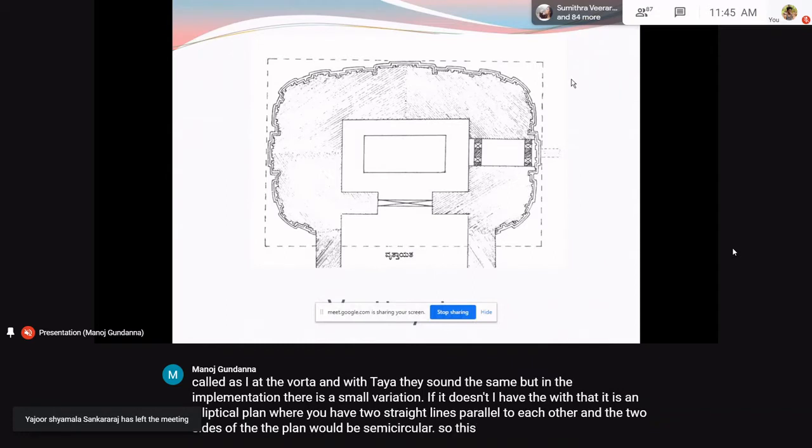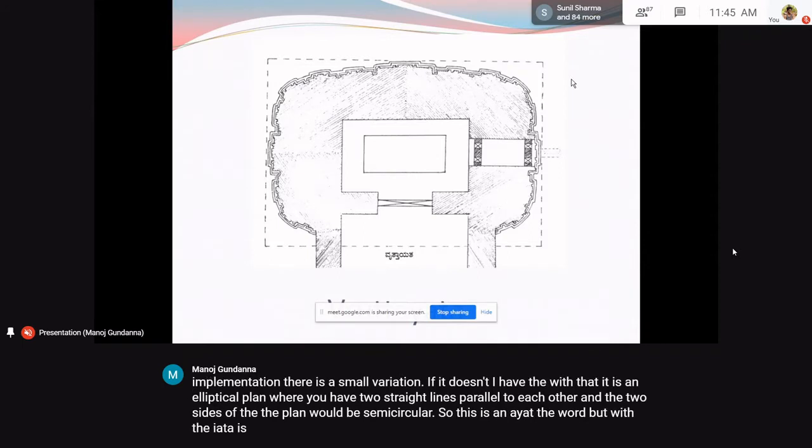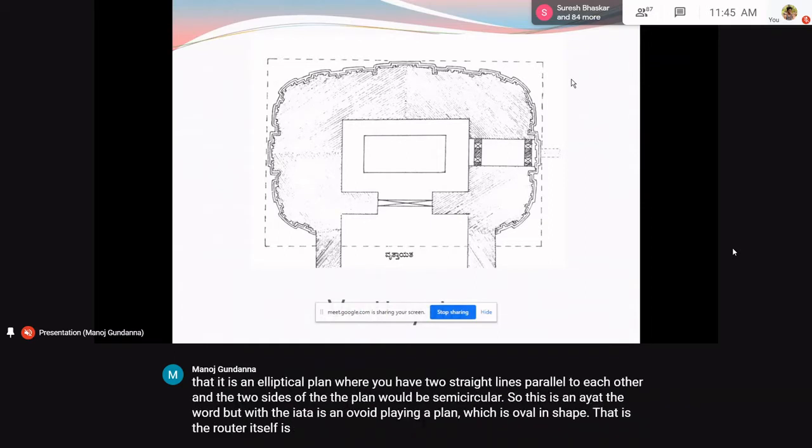But Vrittayata is an ovoid plan, a plan which is oval in shape. That is, the Vritta itself is pulled into an oval shape, so it becomes Ayata.